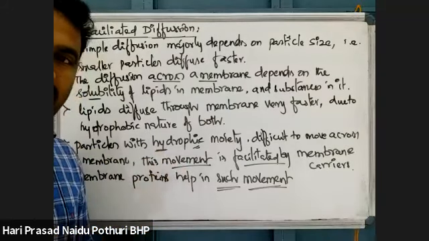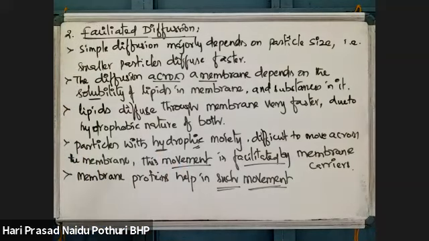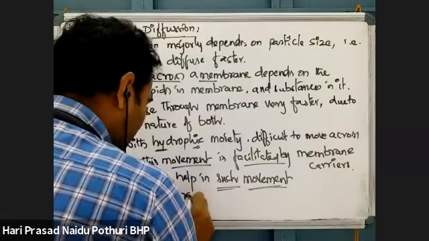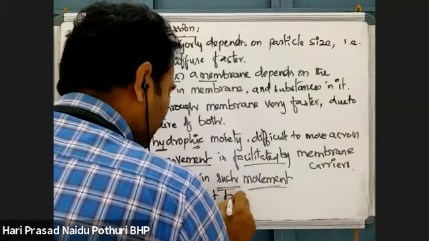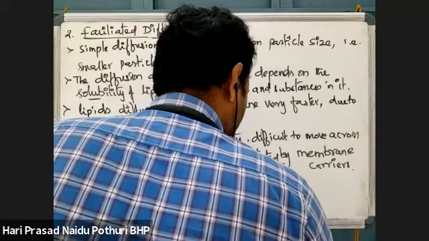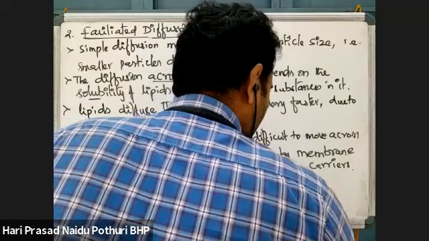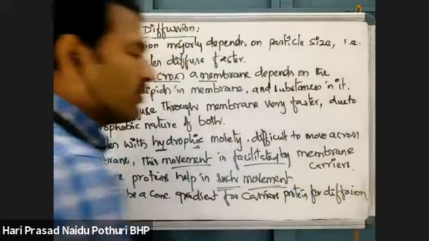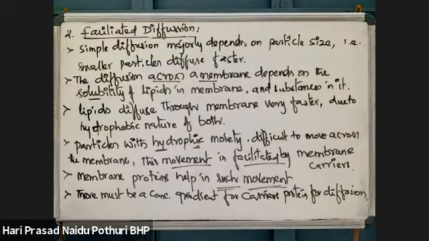Here also a concentration gradient is required, from high concentration to low concentration. There must be a concentration gradient for carrier proteins. For diffusion, even carrier proteins are making diffusion, and those carrier proteins also need a concentration gradient which must already be present.